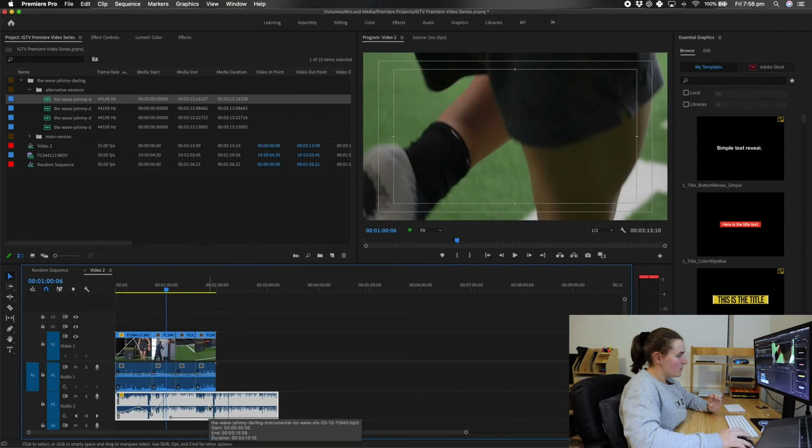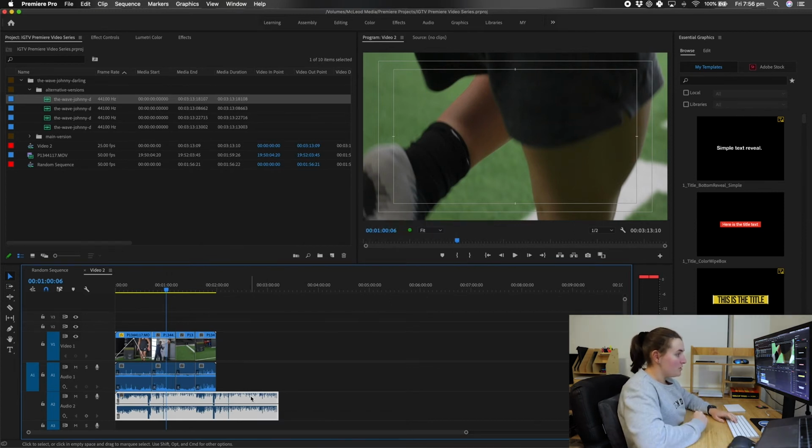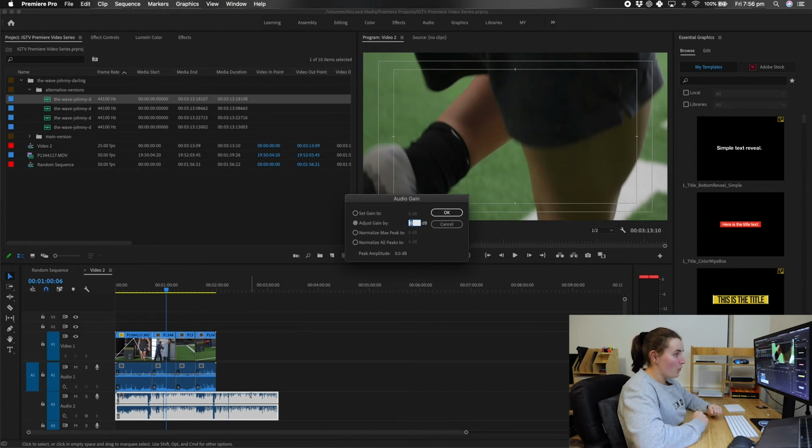Another thing that I wanted to quickly just drop in here while I'm on audio is a keyboard shortcut of G. Now if I get rid of all these points by clicking and deleting, G on your keyboard stands for gain. Now if you hit G on your keyboard, what you do is bring up a little tab called audio gain. Now you've got a few different options here.